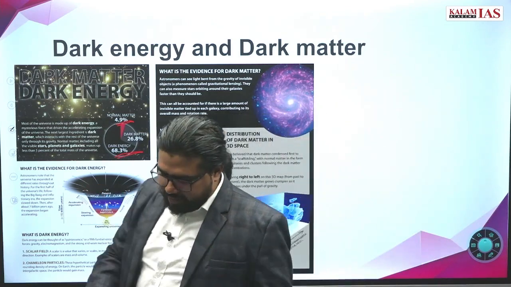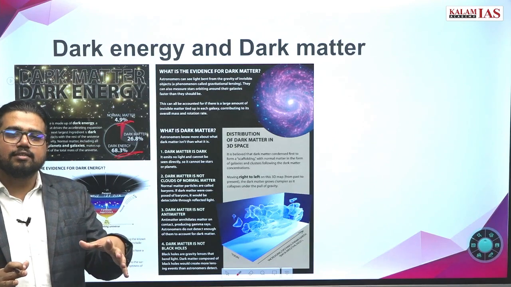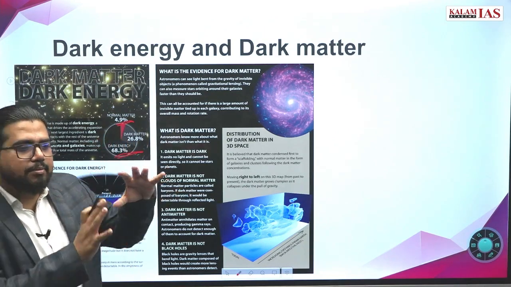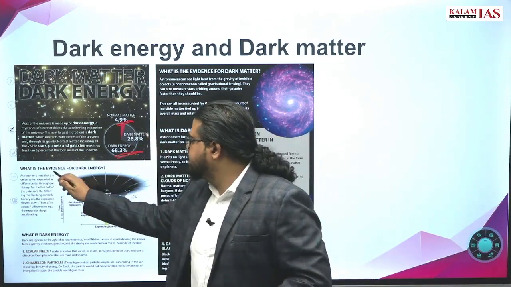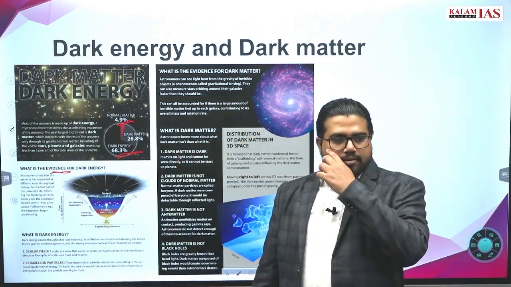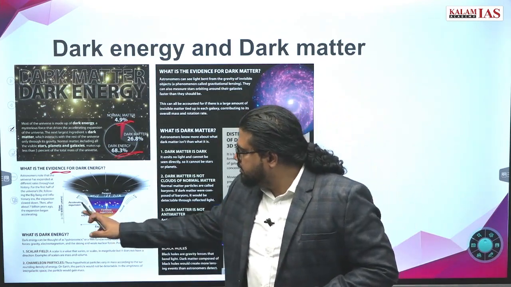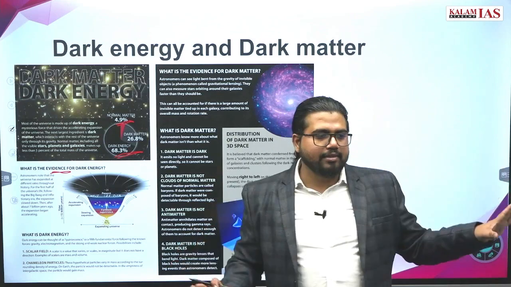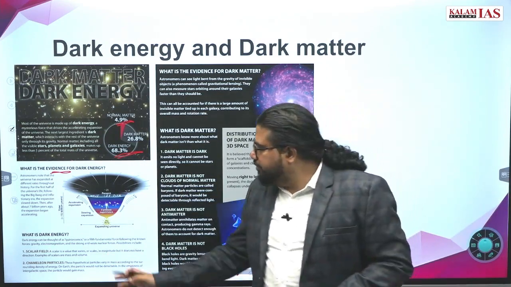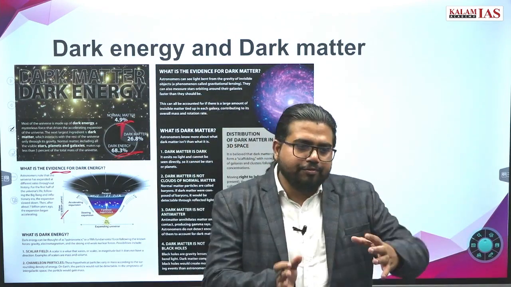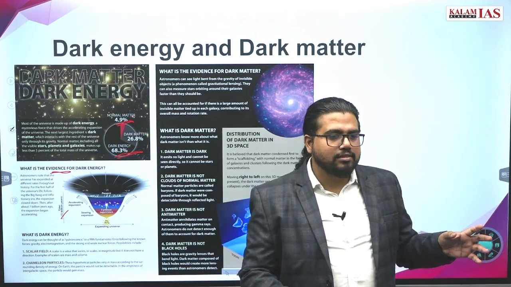Now what exactly is dark matter? We don't know. We have no direct observation of dark matter or dark energy, but we have evidence that some kind of system like dark energy and dark matter should exist. And what is this evidence? First, we are assuming that there was a Big Bang. This all comes from the Big Bang concept. When did the Big Bang happen? Around 15 billion years ago.